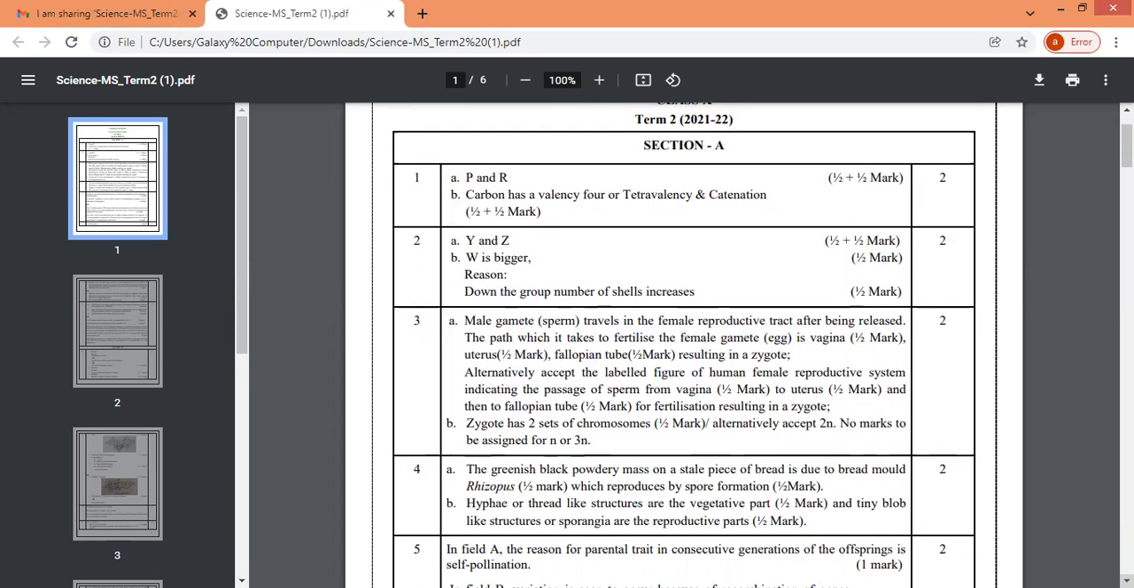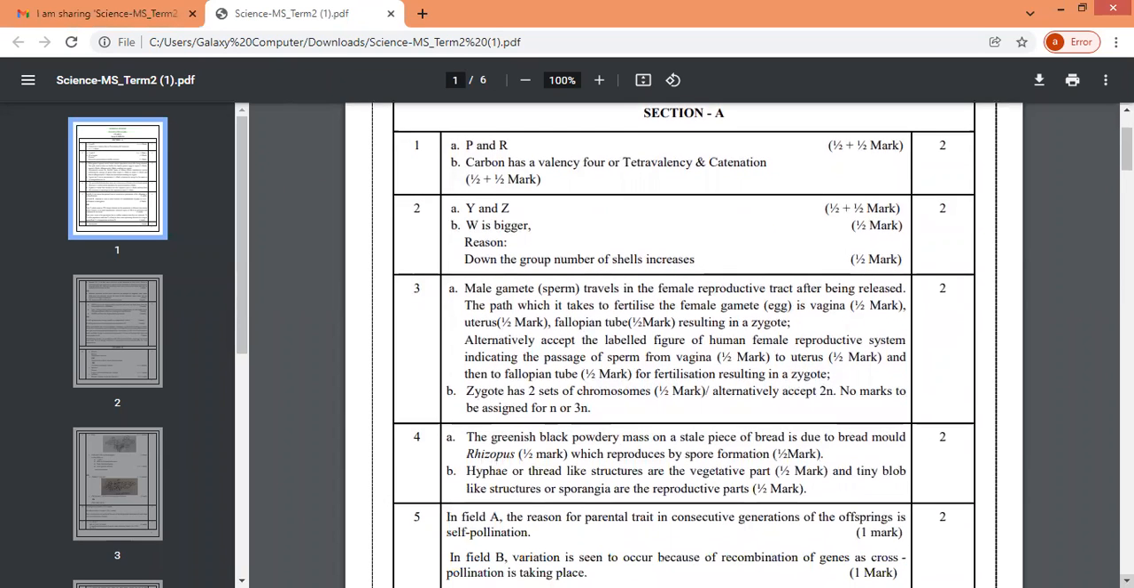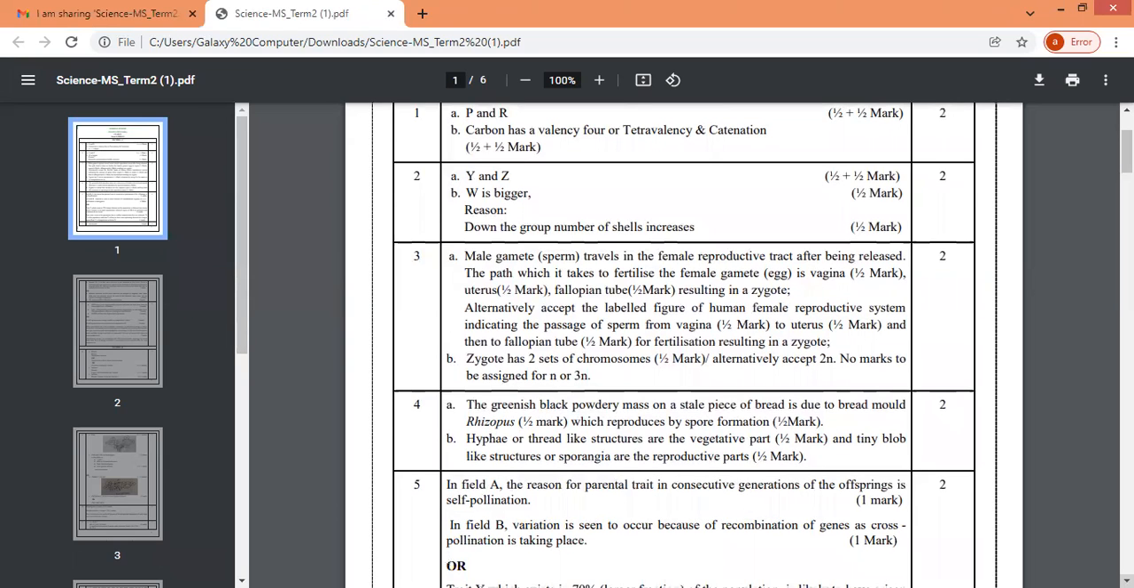Section A, as you see, the question was related to valency and all. And this is A, P and R. A has half marks, and half and half for P and R. And B, for writing that carbon has a valency, it is 1 mark. Tetravalency or catenation, for each of them separately there is half a mark. So children, this is how the marks are divided. It's very, very important for you to know.